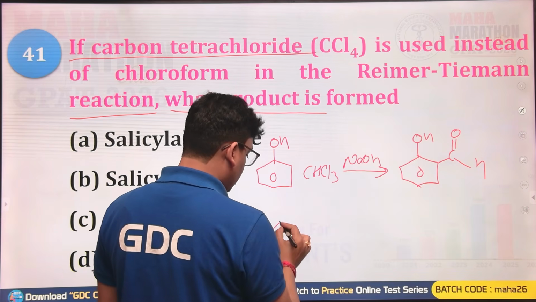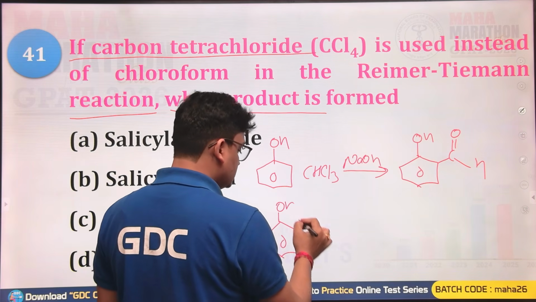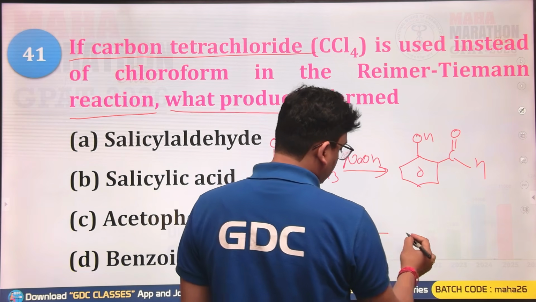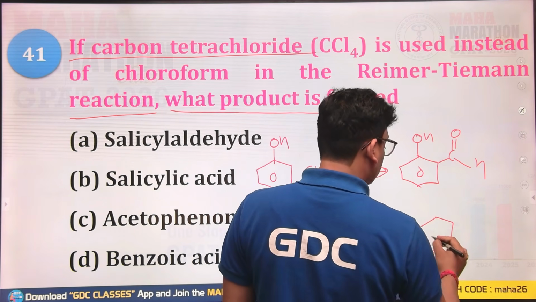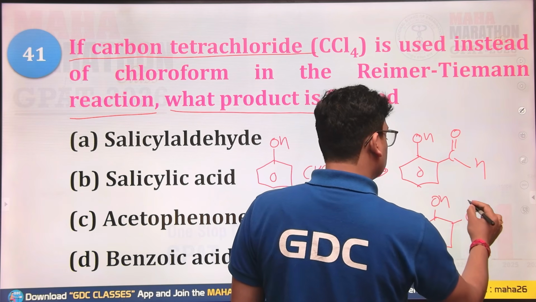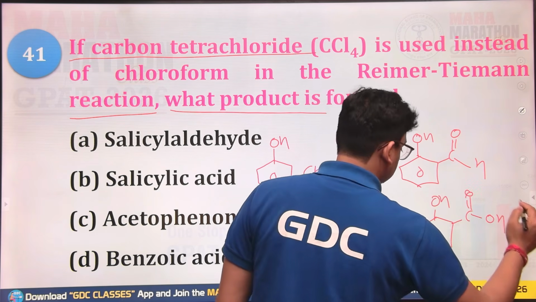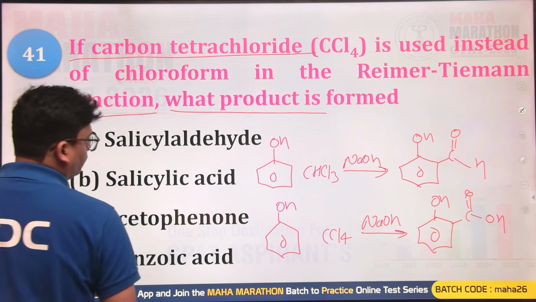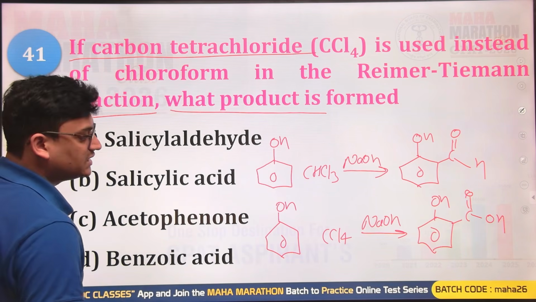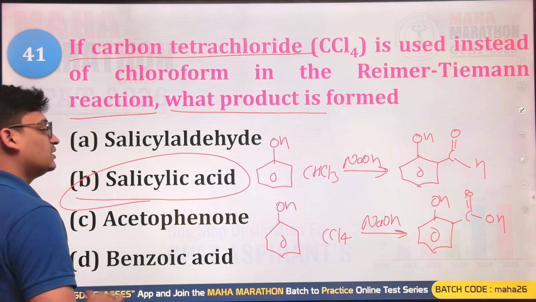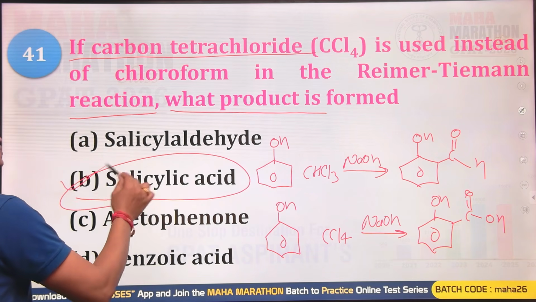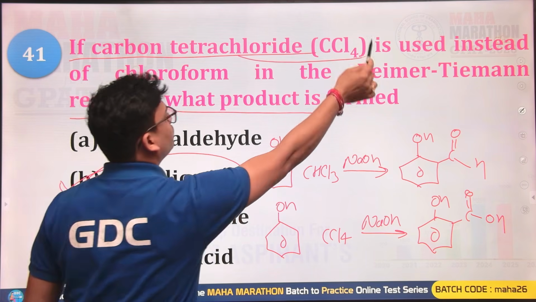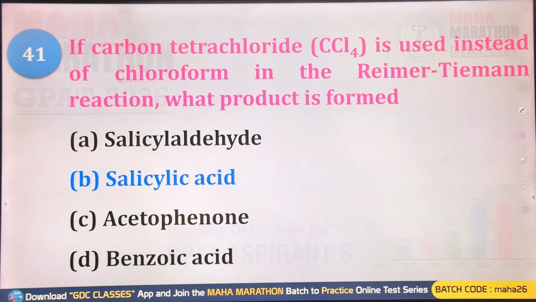Suppose you have taken CCl4, carbon tetrachloride, in NaOH here. So you will be getting salicylic acid. So in the presence of CCl4 you are going to have salicylic acid as the product, and under normal conditions in the presence of chloroform, you get salicylaldehyde. Okay, B is going to be the correct option for this question.